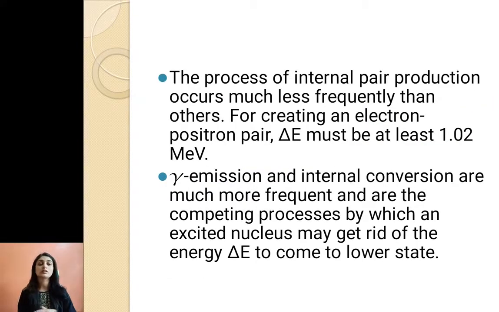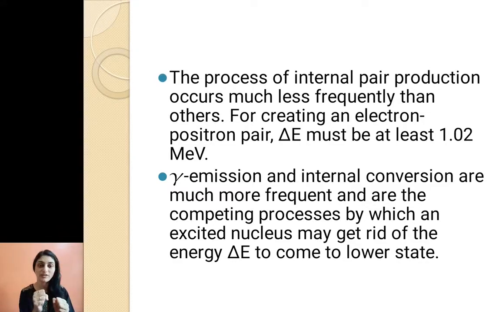So first of all, let us talk about internal pair production. Pair production means formation of a particle-antiparticle pair, and whenever we talk about pair production in nuclear physics, we generally talk about the electron-positron pair. The process of internal pair production occurs much less frequently. Why?